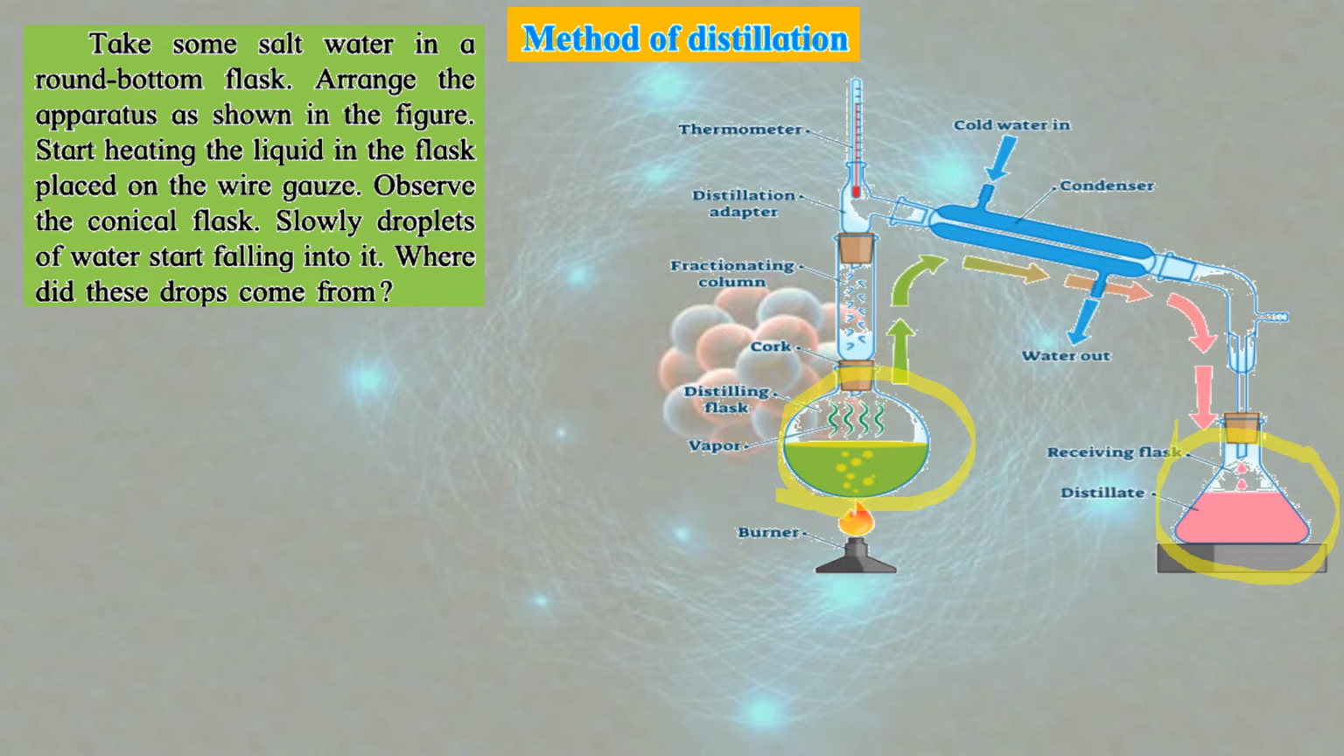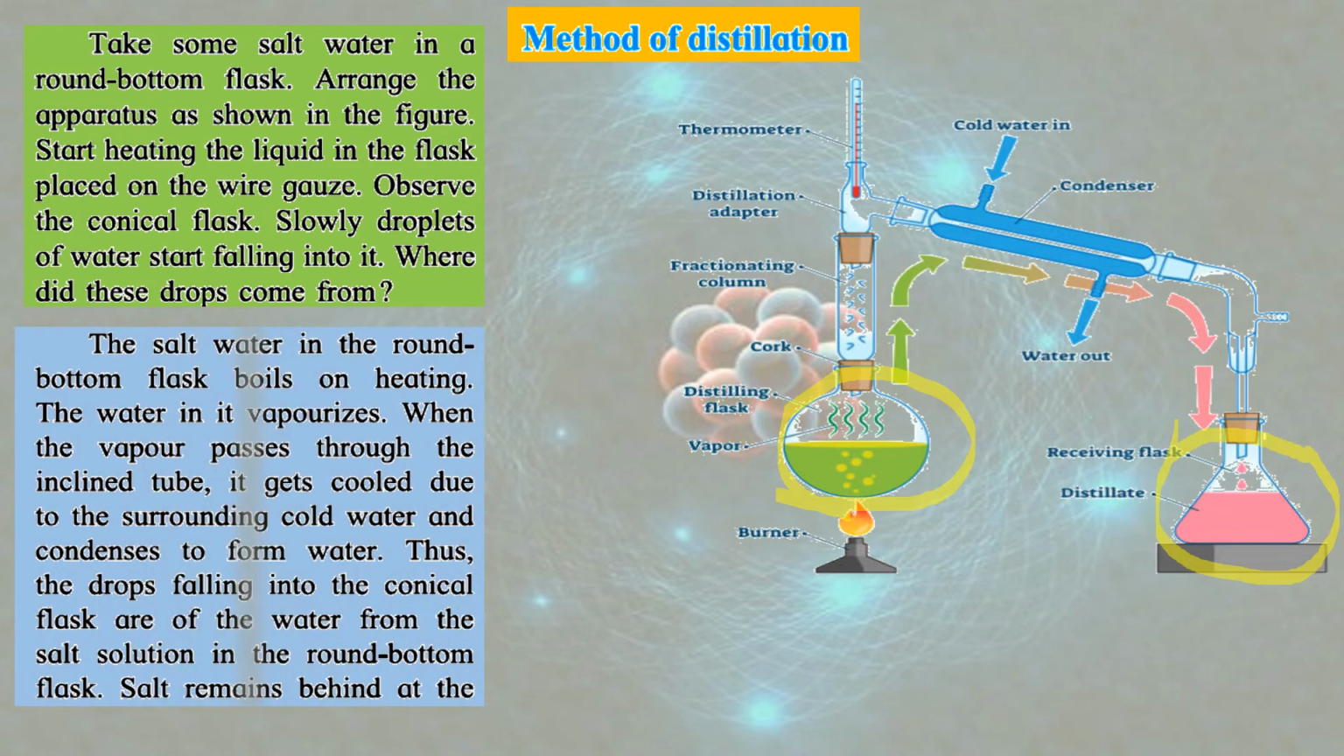Slowly you will observe that there are water droplets which are falling into the conical flask. Now where is this water coming from? The salt water in the round bottom flask boils when it is heated. You have seen in your house also, when you start to heat water, it starts to boil after some time, and after boiling you will find that there are vapors formed. So ये जो vapors है, this also carries water in it. We have studied in the beginning.